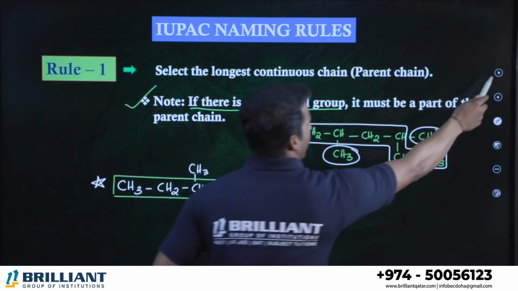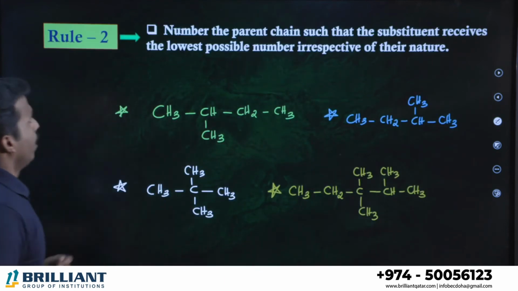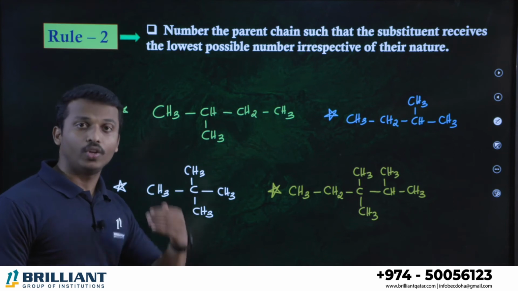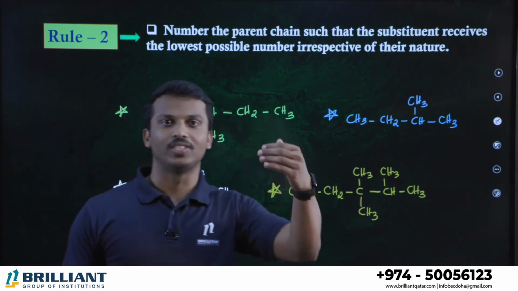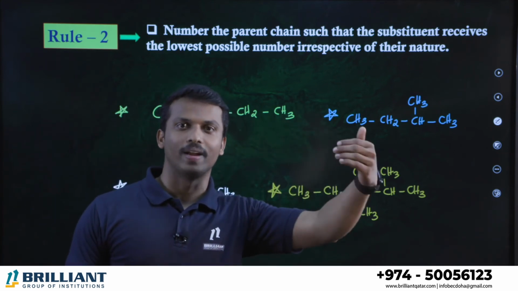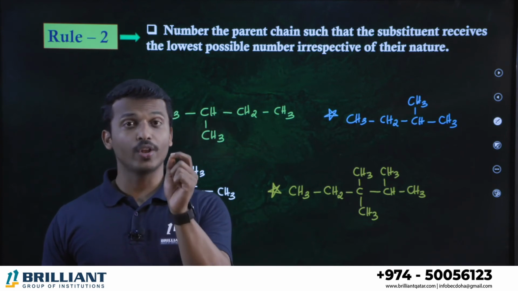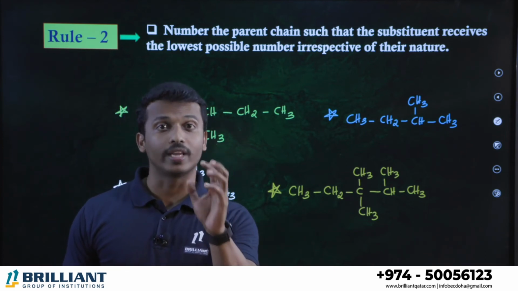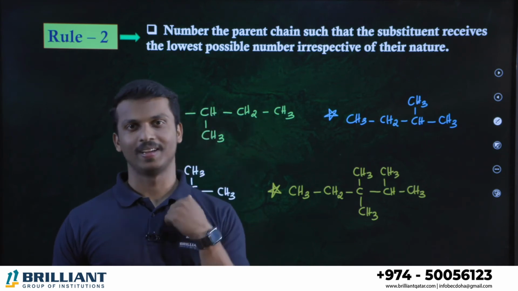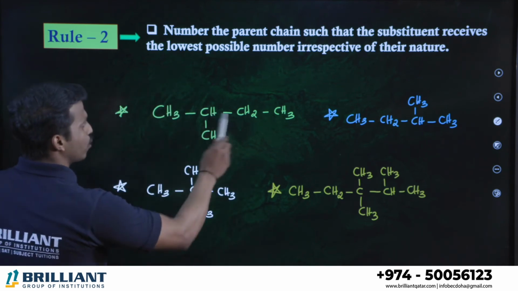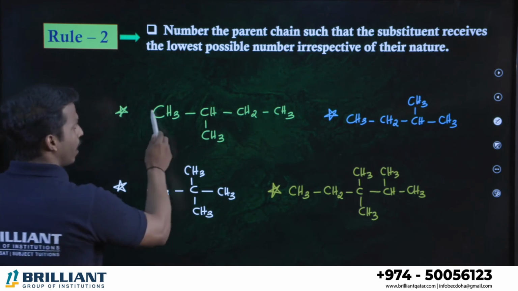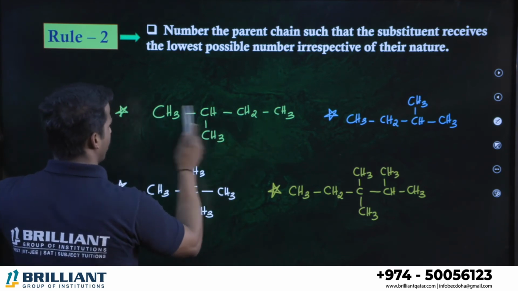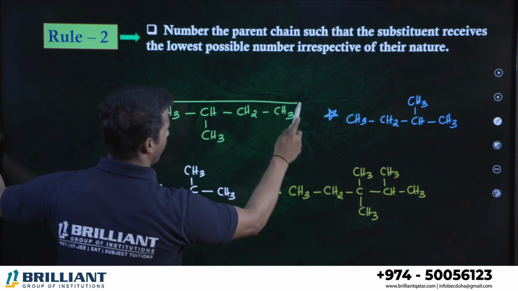Alright, now rule number 2. Number the parent chain. So after selecting the parent chain, you have to number it like 1, 2, 3, 4, 5. You have to provide the carbon numbers. But when you're numbering the carbon, be very careful: the substituent should get the least number. Let me tell you. In this first compound, which is the longest chain, 1, 2, 3, 4 or 1, 2, 3, 4? Whatever, maximum you will get 4 carbons in this chain.